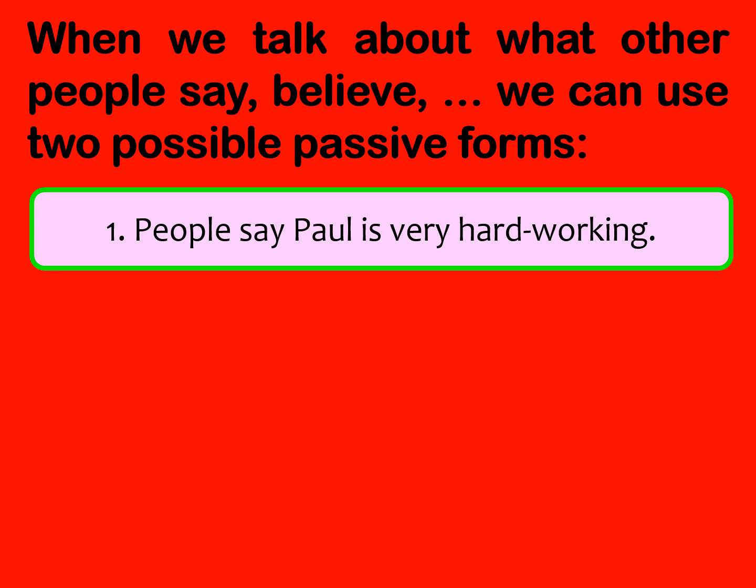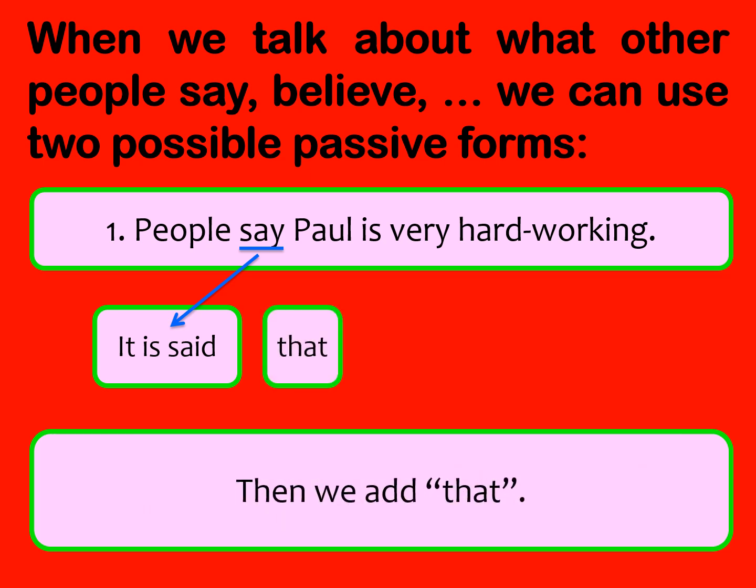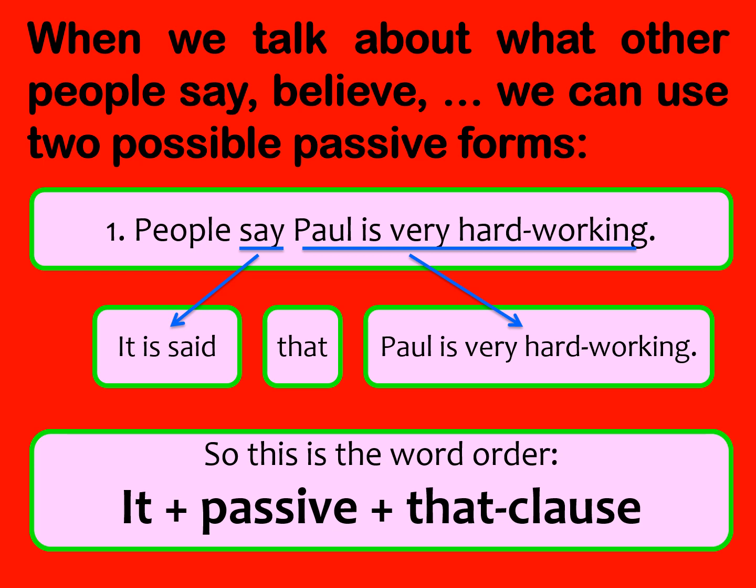So how can I do this one? How can I change it into passive? I'll say, for example, it is said. We use it, passive plus be plus past participle of the verb of perception. In this case, say is going to be said. So it is said that Paul is very hardworking. So I put that and then I follow the main clause of the active without any changes. So this is the word order. I put it and then passive plus that, then the clause.